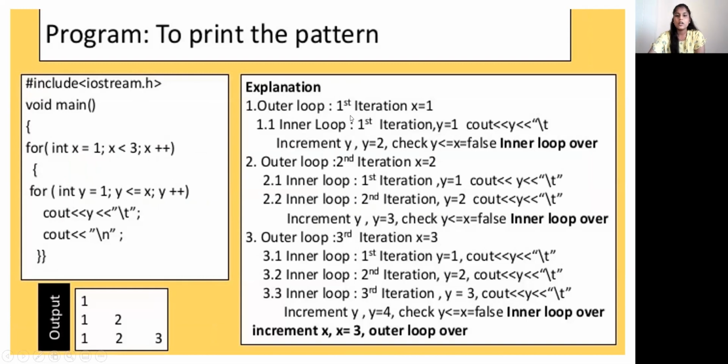Explanation. Outer loop, first iteration x is equal to 1. Then inner loop, first iteration y equal to 1. Then y is equal to 2. We have to repeat it till the third step, and then increment y to 4. When y is less than or equal to x becomes false, the inner loop is over. Then x is incremented to 3, and the outer loop ends. This is the program and this is the output.